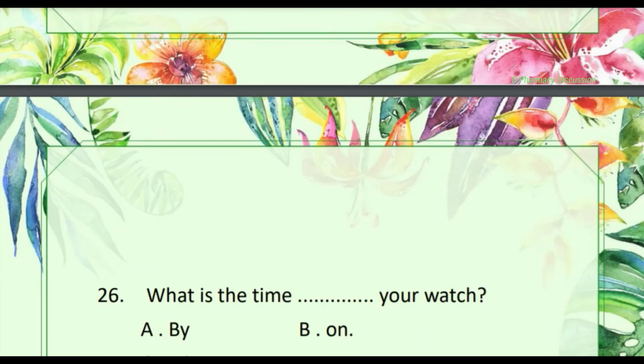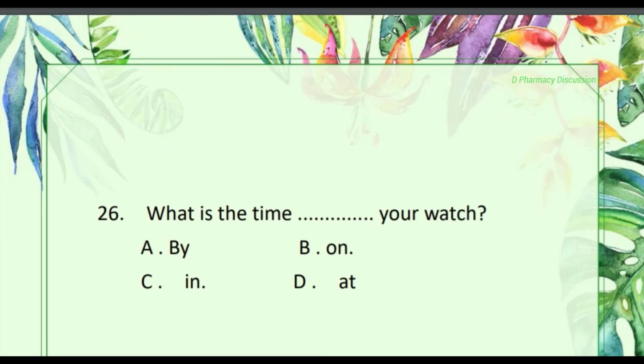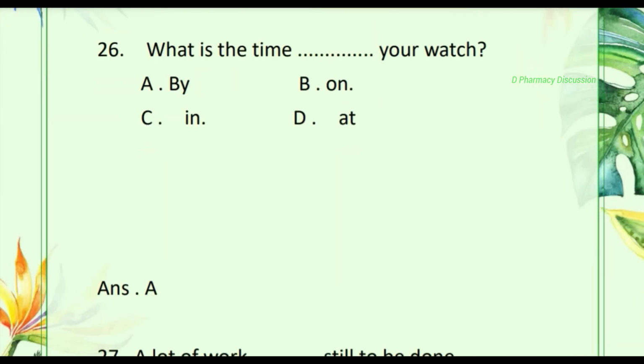Next question, question number 26. What is the time dash your watch? Option A, by, B, on, C, in, D, at. Correct one is option A, by.